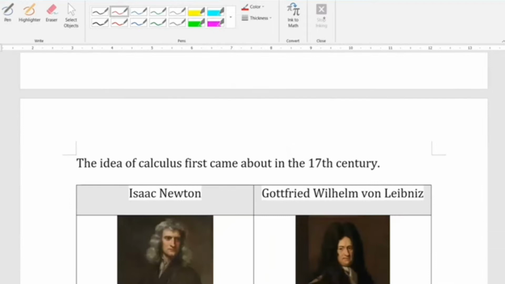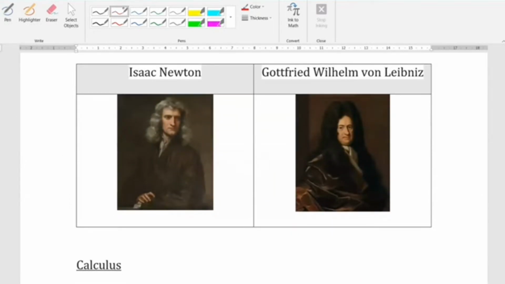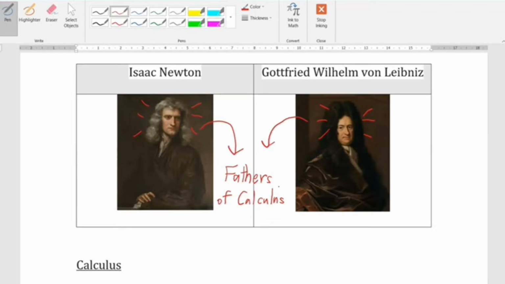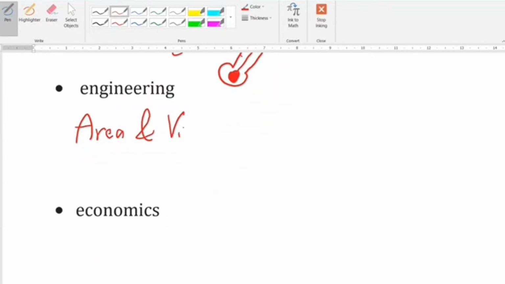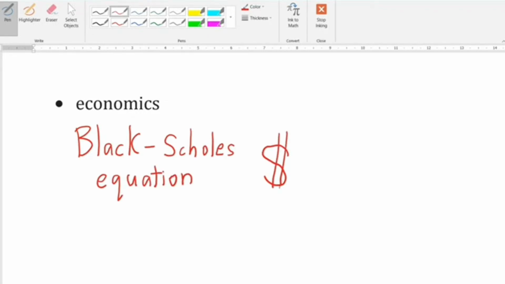The idea of calculus first came about in the 17th century. Two people, physicist Isaac Newton and mathematician Gottfried Wilhelm von Leibniz, independently developed the concept of calculus at the same time. Calculus was then gradually developed and applied to many aspects in and outside of mathematics, such as in science, where calculus is used to measure heat changes to an object, engineering, where calculus can be used to measure area and volume, and economics, such as the Black-Scholes equation used to estimate the theoretical value of a financial derivative.